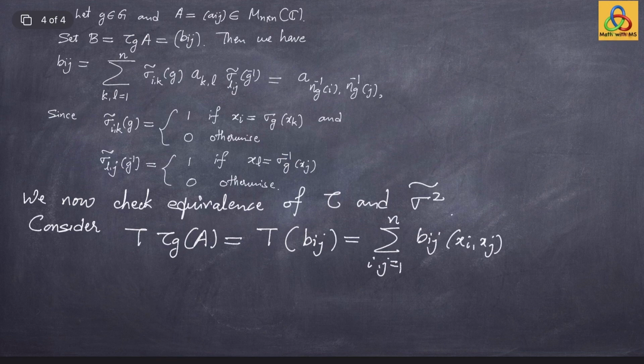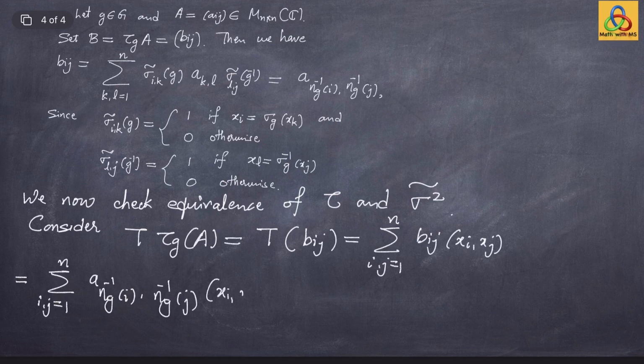Since we have computed the value of these complex numbers Bij, we can plug in here. So this expression is the same as summation i and j run from 1 to n, and Bij's are simply A eta G inverse of i, eta G inverse of j, and xi comma xj. Okay. Now what we do is some change of variables. So write eta G inverse of i as some i prime, eta G inverse of j as some j prime, but this i prime and j prime again will run from 1 to n itself, right?